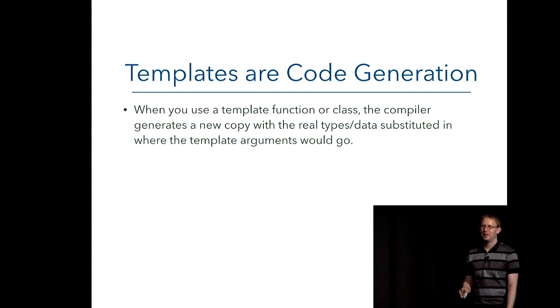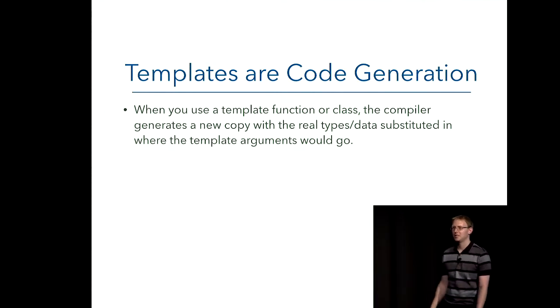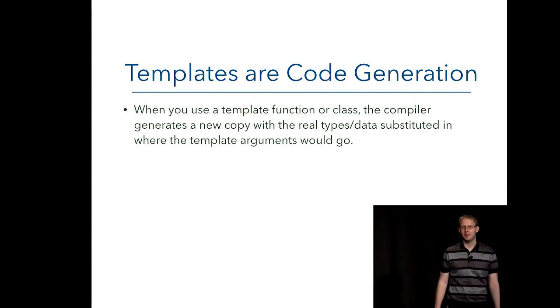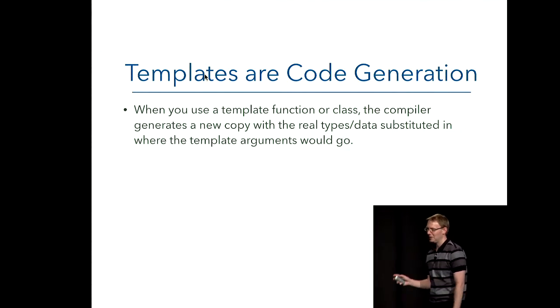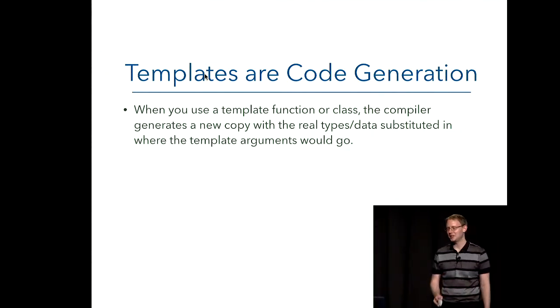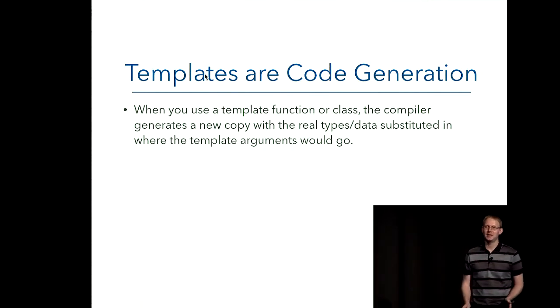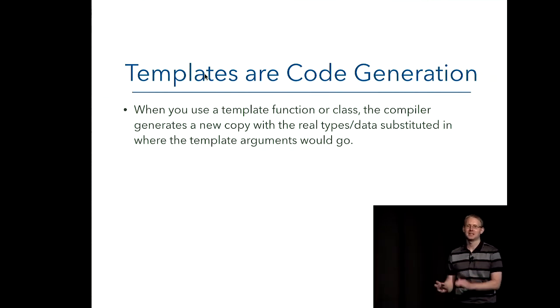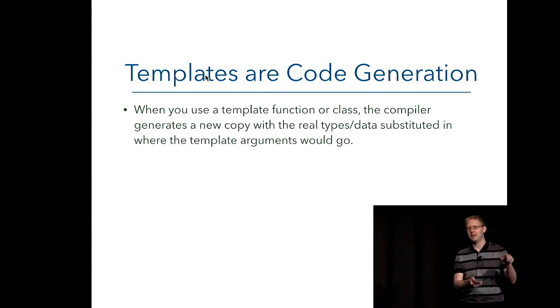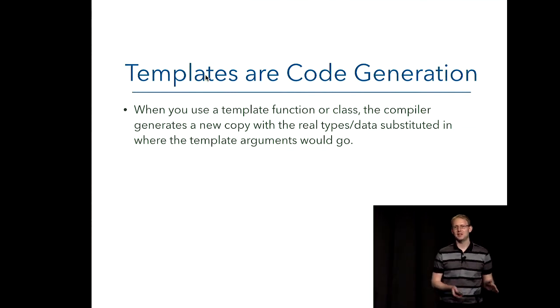That's a nice mental shortcut, but that's not what actually happens. What actually happens in C++, and to some extent it happens in C#, but not in Java because Java generics are a lie, is that in C++, templates are code generation. When you use a template function or class, the compiler is effectively doing a fancy version of copy-paste. Now, copy-paste is bad if you have to do it. We want the compiler to do it for us because it's not going to screw it up. So it takes your template, like our list before, behind the scenes effectively does a copy-paste and swaps in the real types for the T.